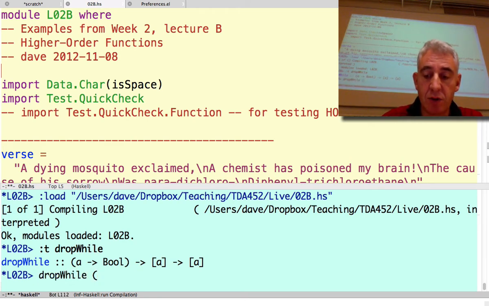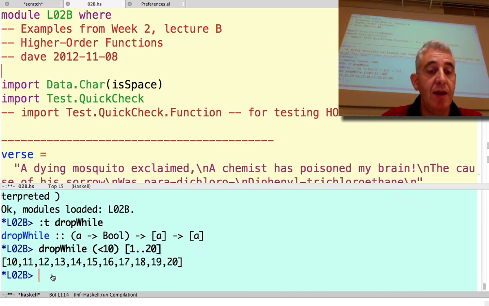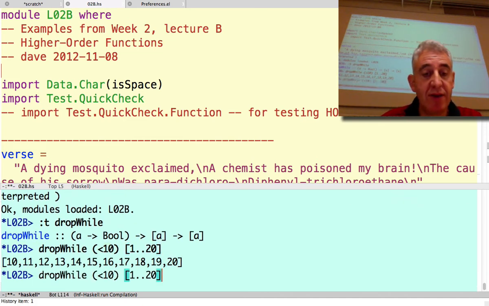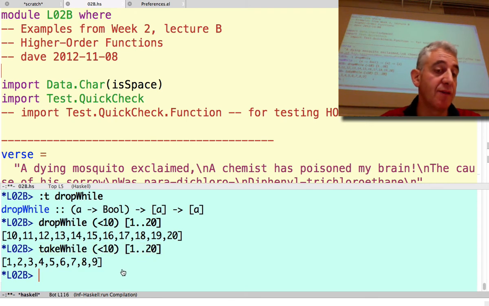So if I dropWhile all the things which are less than 10 from the list of 1 to 20, then I throw away all those things. Whereas if I did a takeWhile instead of dropWhile, I get the other part of the list.